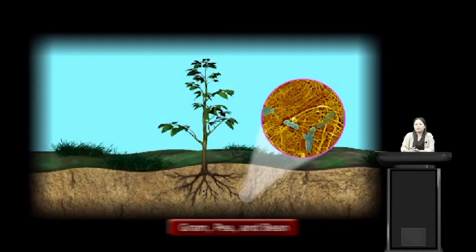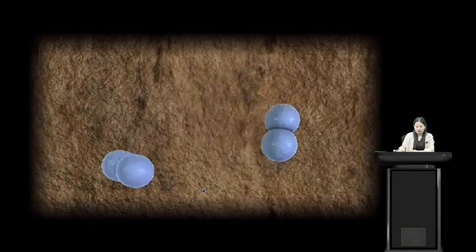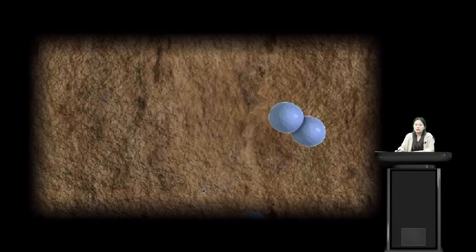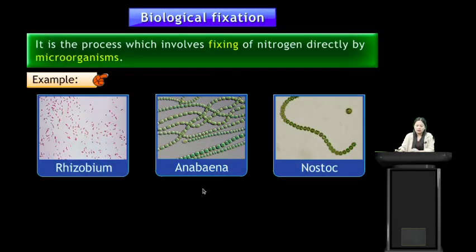Now, in our last week class, we have discussed the usefulness of microorganisms, and in one of the points we have discussed increasing the soil fertility by nitrogen fixation. Yes students, so let us see in detail about this nitrogen fixation. What is nitrogen fixation? It is the process of converting free gaseous nitrogen of the atmosphere into useful forms of nitrogenous compounds. Useful forms of nitrogen are ammonia, nitrites and nitrates.